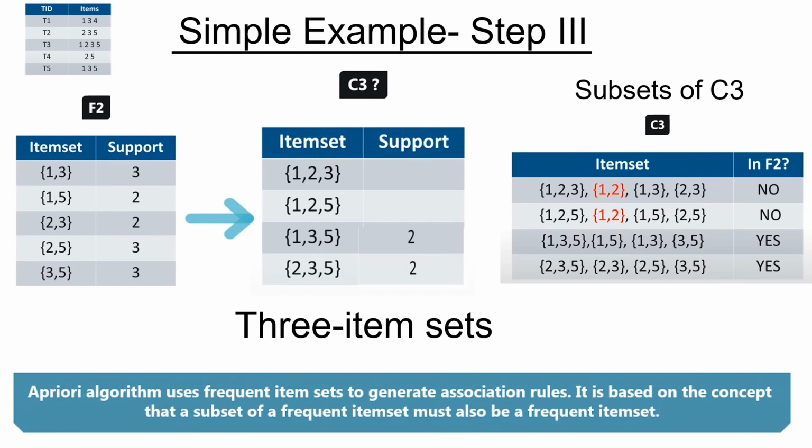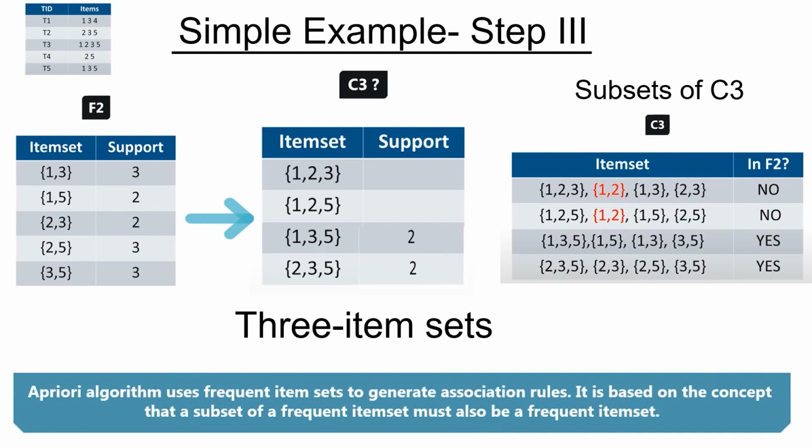1 2 3 and 1 2 5, the above two, did not have their own reasonable support, and one of their subsets also does not have a reasonable support. So we could have discarded 1 2 3 and 1 2 5 just based on the fact that they did not fall above the support cutoff. But for illustration purposes, we also checked their subsets. In practice, if we work with larger data sets, you may encounter supersets which have a reasonable support, but maybe one or two of their subsets may not.